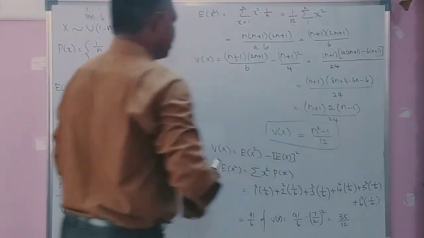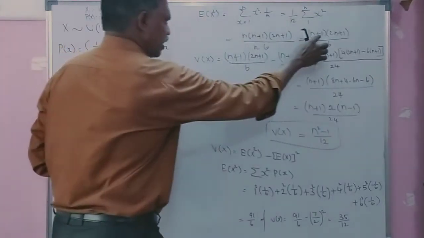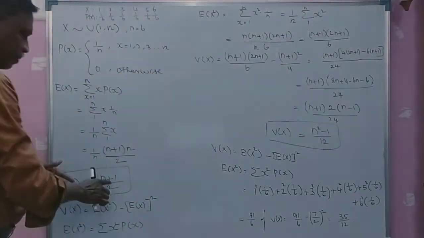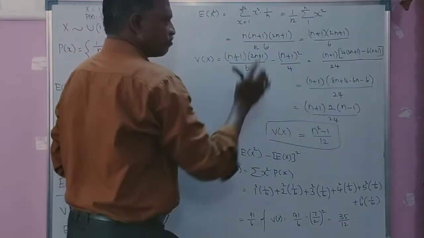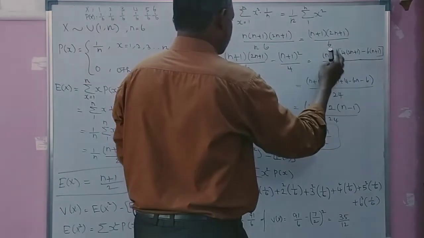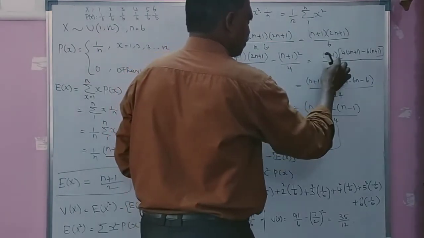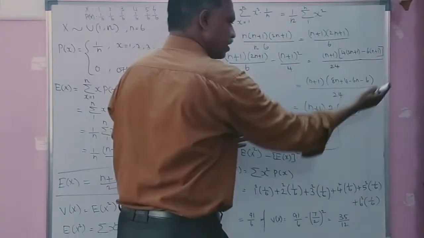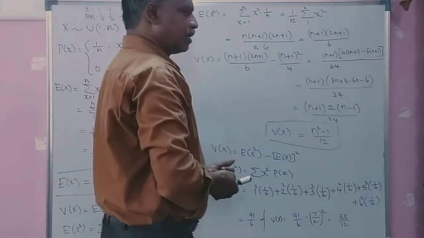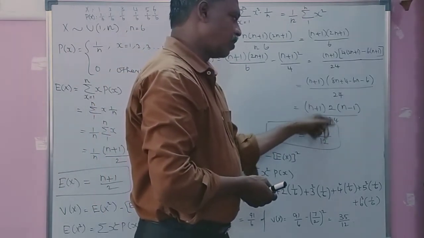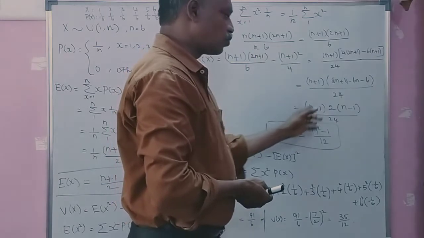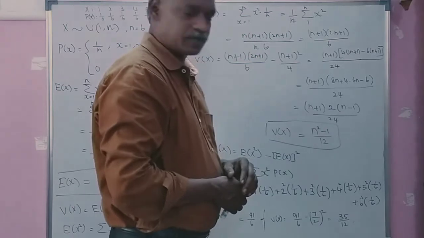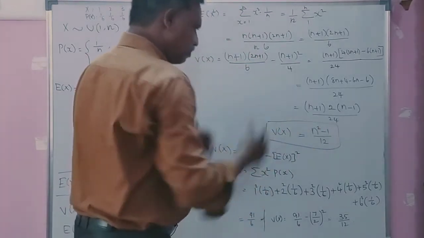Now you find the variance. Expectation of x square, n plus 1 into 2n plus 1 by 6, minus expectation of x whole square, n plus 1 by 2 whole square. So n plus 1 whole square by 4. You take the LCM, and take n plus 1 as the common term: n plus 1 into 4 into 2n plus 1 minus 6 into n plus 1. You simplify this and you will get n plus 1 into 2 into n minus 1 by 24. 2 and 24 can be cancelled. So n plus 1 into n minus 1 is nothing but a plus b into a minus b, n square minus 1, a square minus b square, divided by 12. This is nothing but the variance.